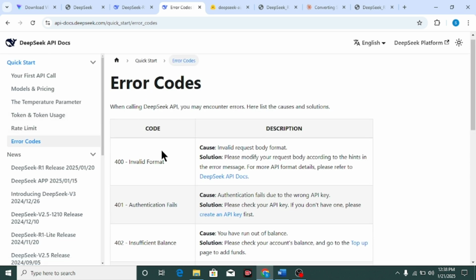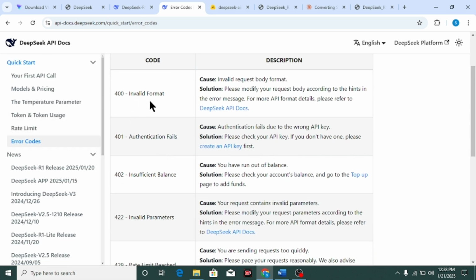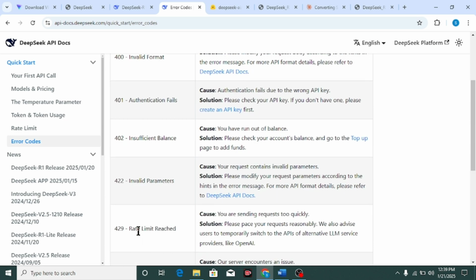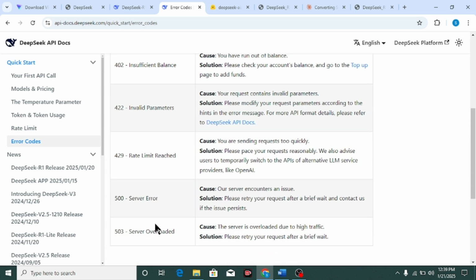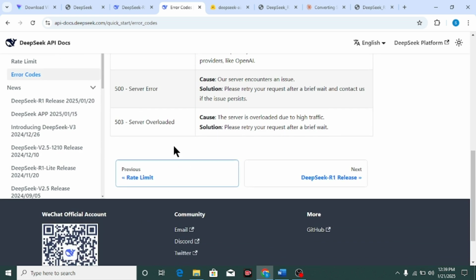Okay, the error codes: 401 authentication fails, 402 insufficient balance, 422 invalid parameters, 429 rate limit reached, and 500 server error, and more.